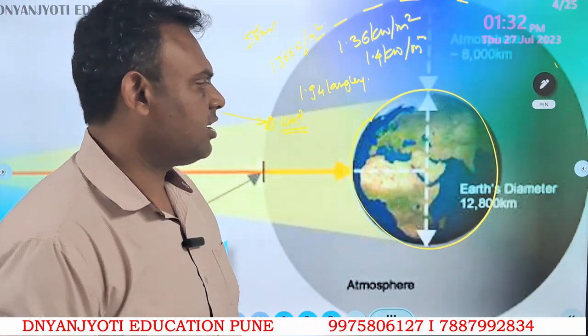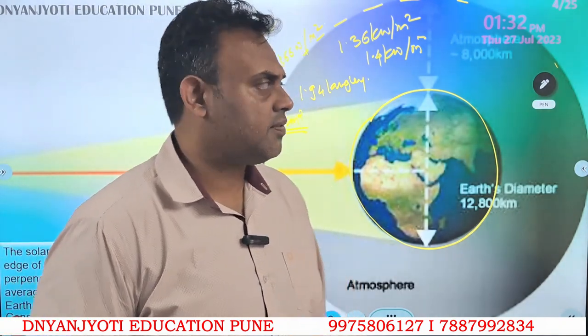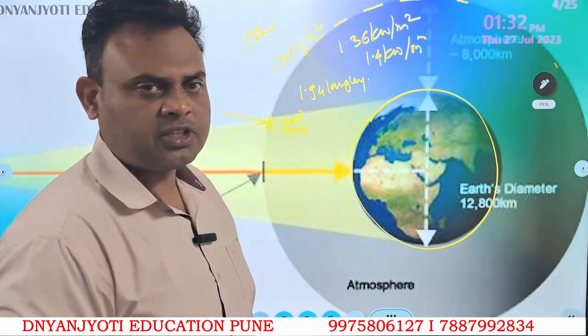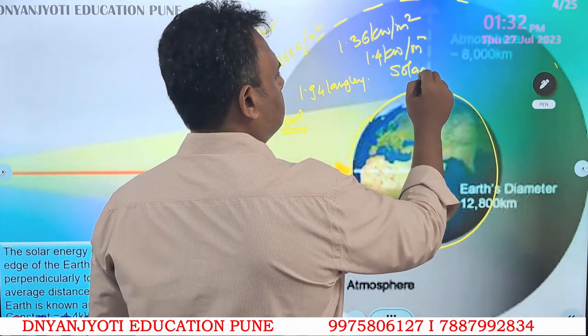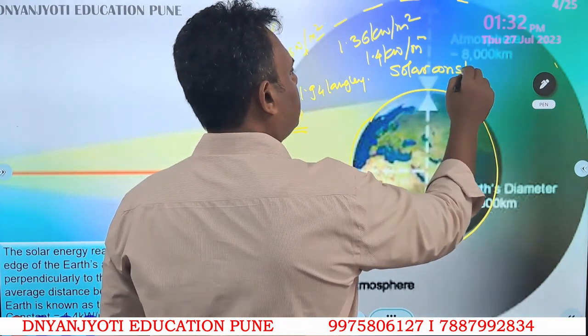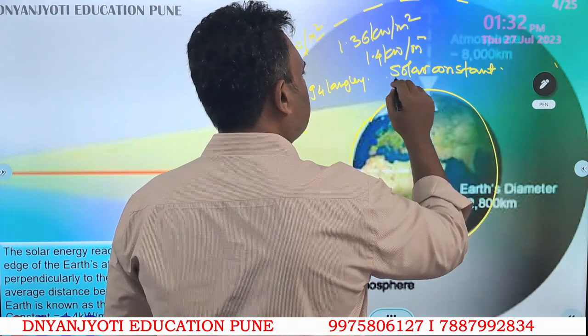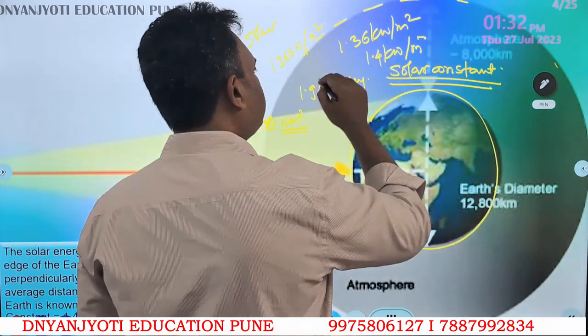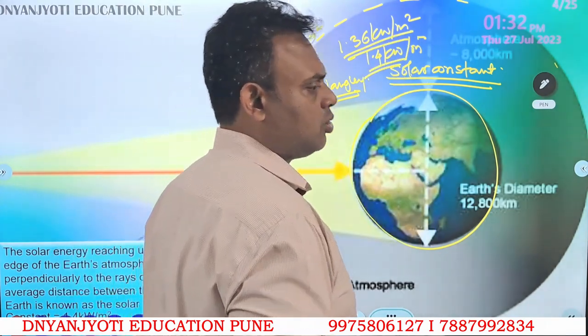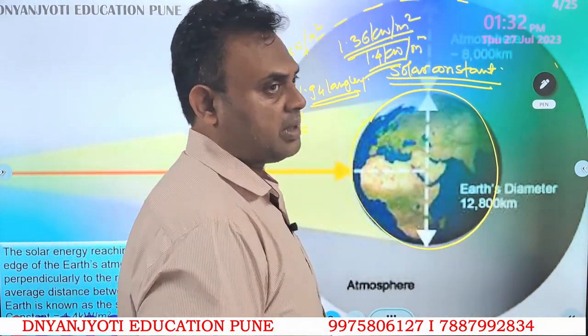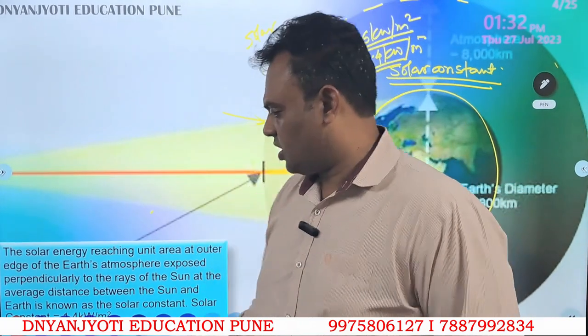So definitely we can understand, remember this figure. This figure is also known as the solar constant. We have these different units that you need to remember. Though they are expressed differently, they are one and the same thing, that is the amount of energy received from the sun on the top of the earth's surface.